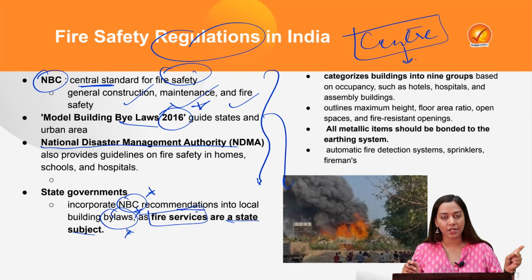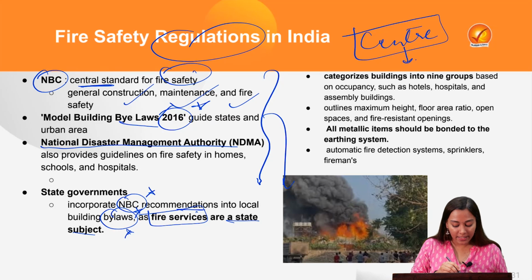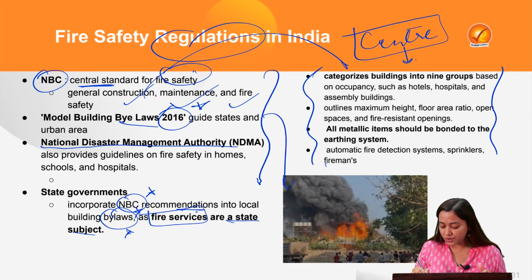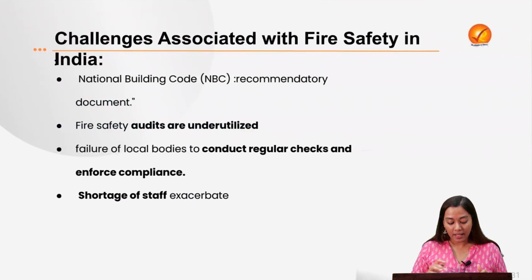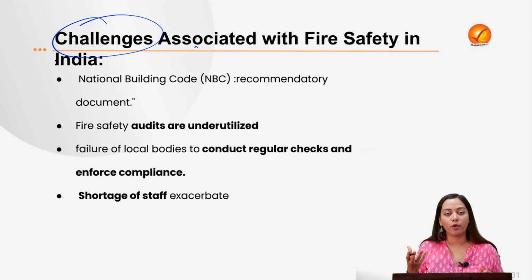When I'm talking about the National Building Code, it's a very holistic code which need not be mandatorily followed, but it is one of the structural guidelines which has to be followed while making any law. It includes the following things which you can read from the handout, not very important, but this is just to safeguard a building from fire. Now, what are the challenges associated? As you can see, there is fragmentation and non-uniformity. Why? Because it's a state subject and they have to follow a code, and how we assimilate it into our laws varies.